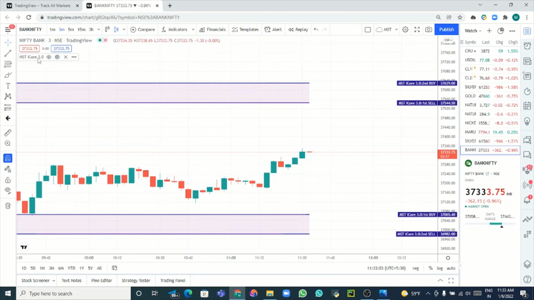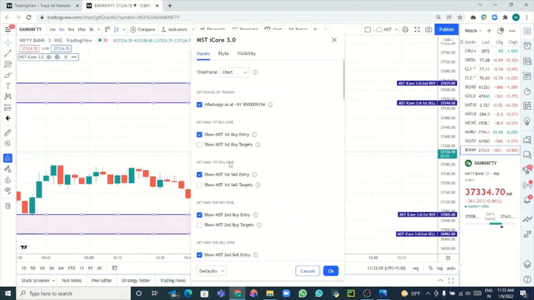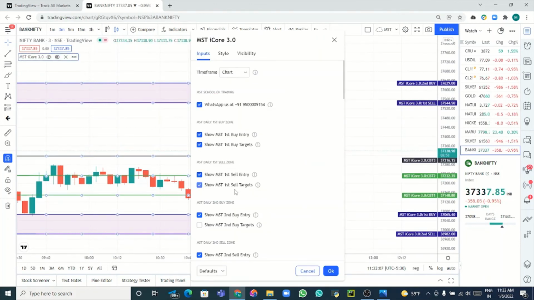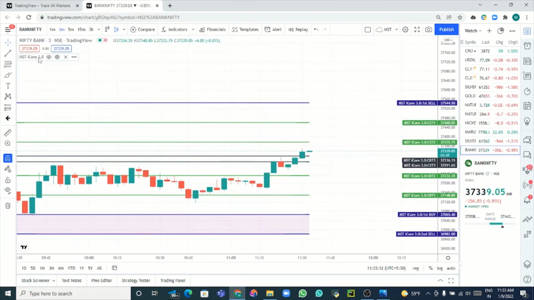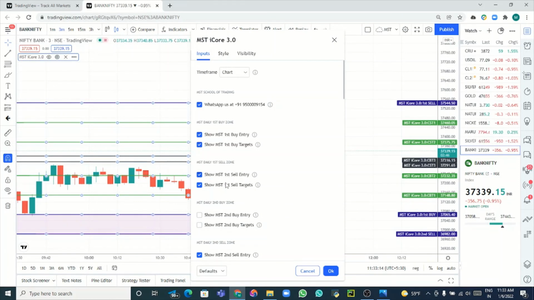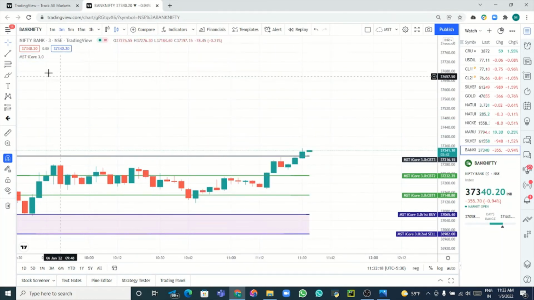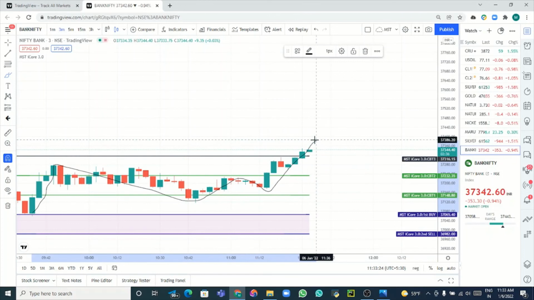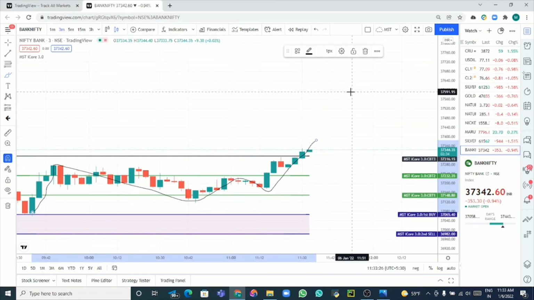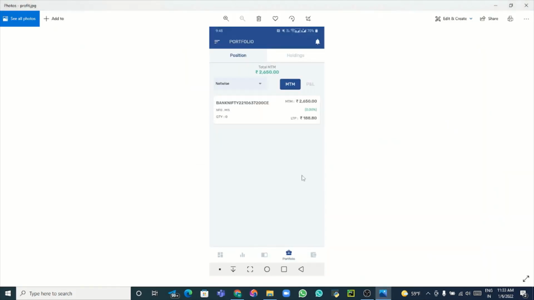So now what happened? All three targets have been achieved. 100%. All three targets have been achieved. See, all three targets have been achieved. The entry point is important. See how accurately it has given the targets. So that's all dear. See the profit.